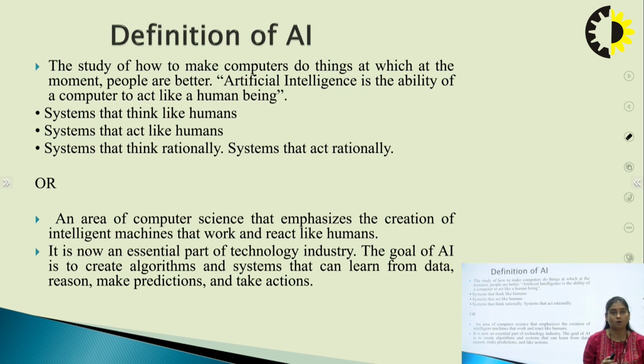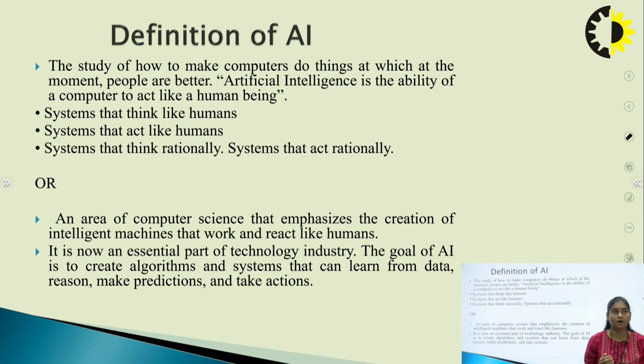If we talk at the broad level, I will put AI on the top, and under AI we'll discuss machine learning. We can say machine learning is a subset of AI, and under machine learning we'll discuss deep learning. Deep learning is a subset of machine learning, and machine learning is a subset of AI. So what is AI?